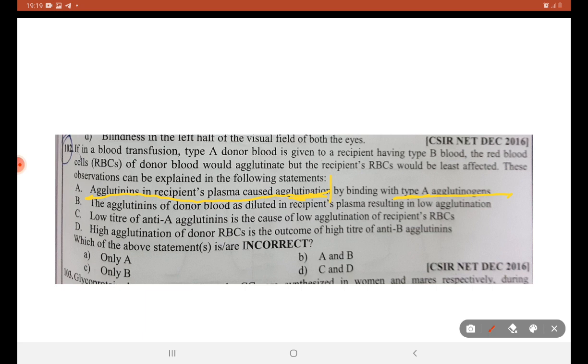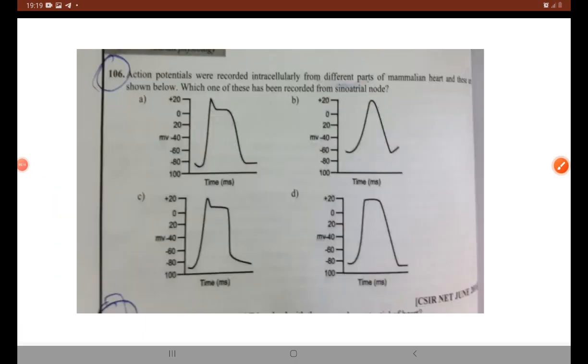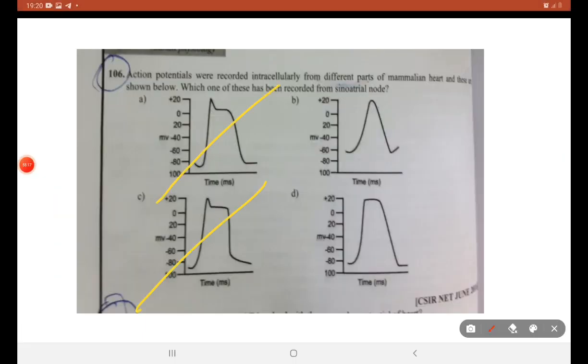It will bind with the corresponding antibody. If the recipient is type B, it will bind with the antibody of the corresponding type B blood. So A is the right answer. These are wrong because we are speaking about the mammalian heart. So B is the right answer.